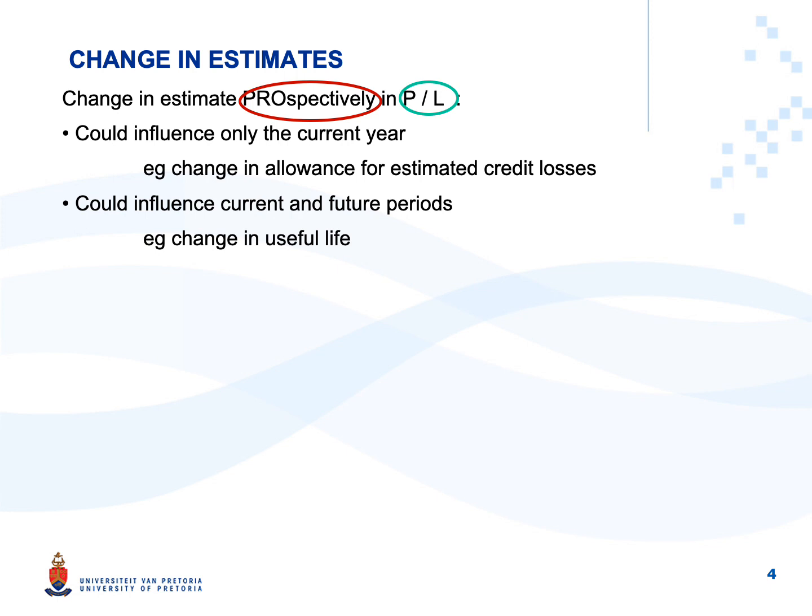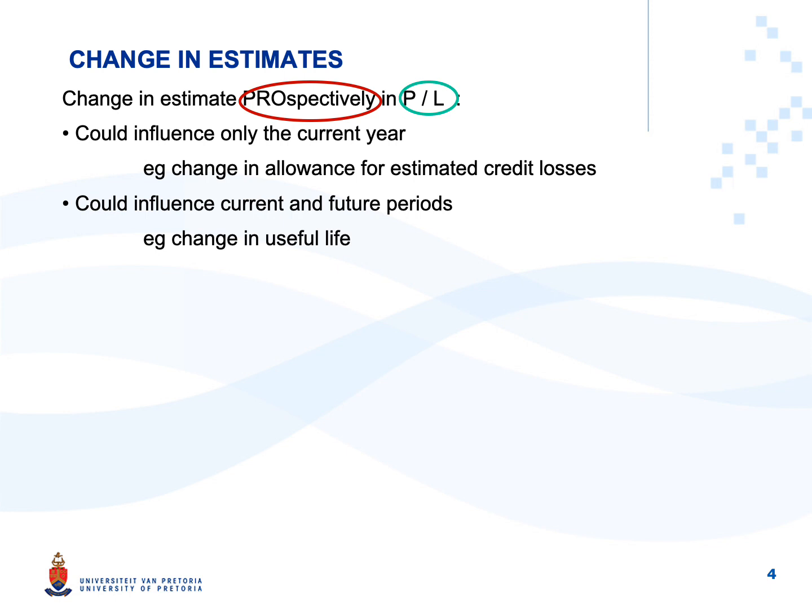Now, IAS 8 talks about what to do when an estimate changes. IAS 8 says that a change in estimate is treated prospectively, going forward in profit or loss. A change in estimate could possibly only influence the current year, for example, if you change your allowance for estimated credit losses. A change in estimate can also influence your current year and future periods, for example, if the useful life of an asset changes or maybe the residual value.